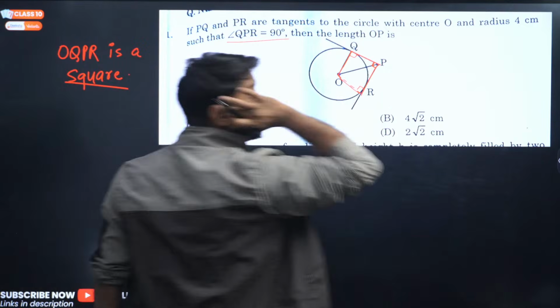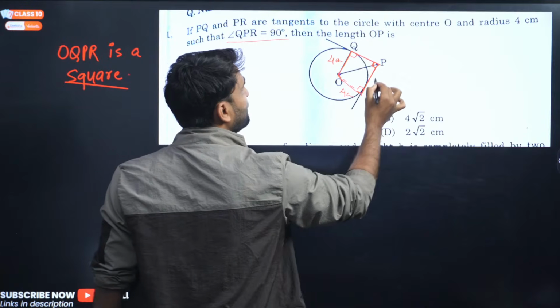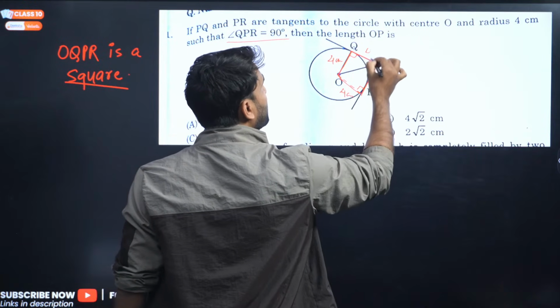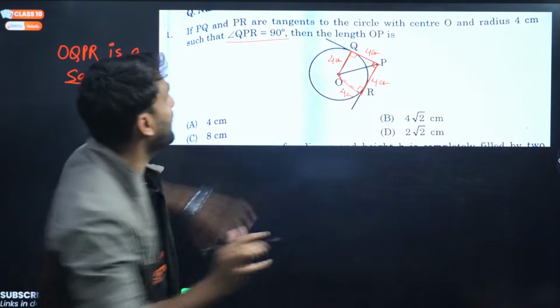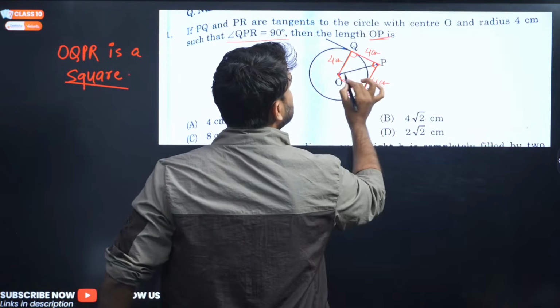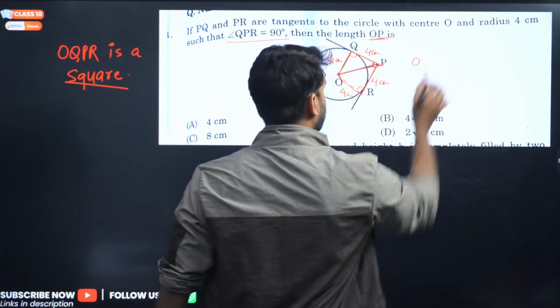Now, look, my dear, in this question, radius is given to you. So, if radius is 4 centimeter, this is 4 centimeter, this is 4 centimeter, so this will also be 4 centimeter. Why? Because OQPR is a square. And we have to find out here what will be the length of OP. Means OP will be the diagonal of the square.